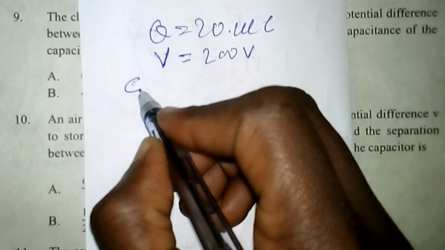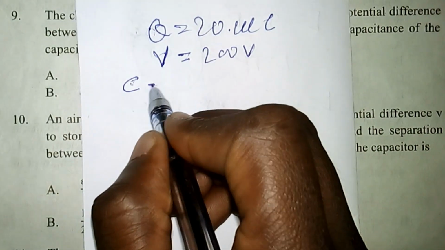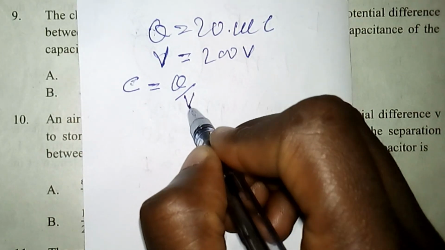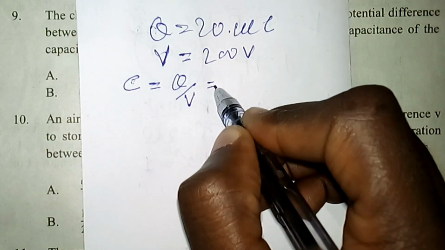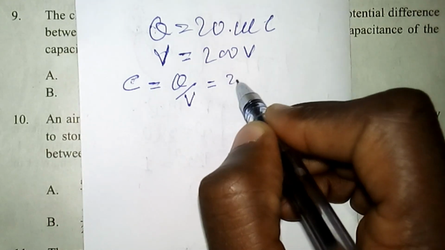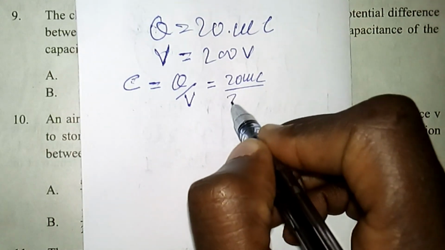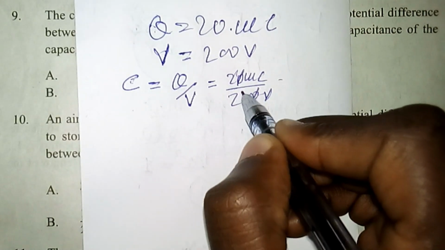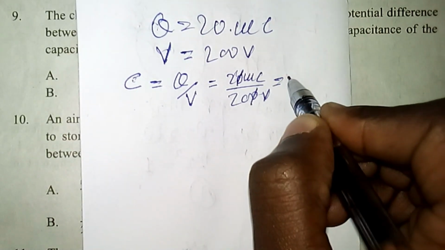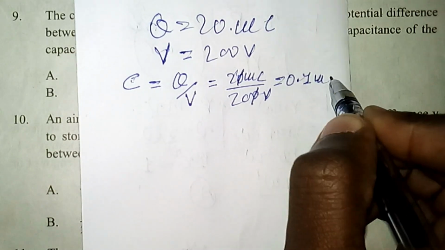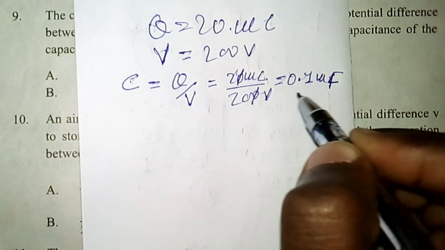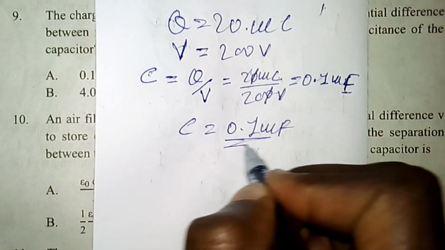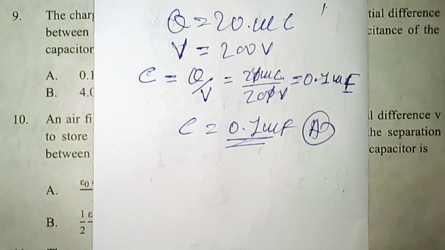So we know that from the definition of capacitance, capacitance is equal to the charge stored on a capacitor divided by the potential difference between the terminals of the capacitor. This is equal to 20 microcoulomb divided by 200 volts. So this 0 can be cancelled with this, and this 2 by 1, that means we get exactly 0.1 microfarad. That means coulomb per volt is farad, so the capacitance of the capacitor is 0.1 microfarad. So the correct answer is alternative A.